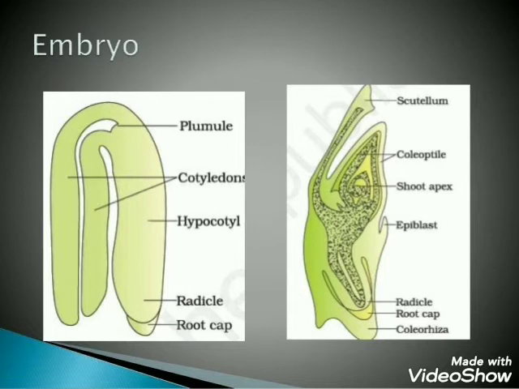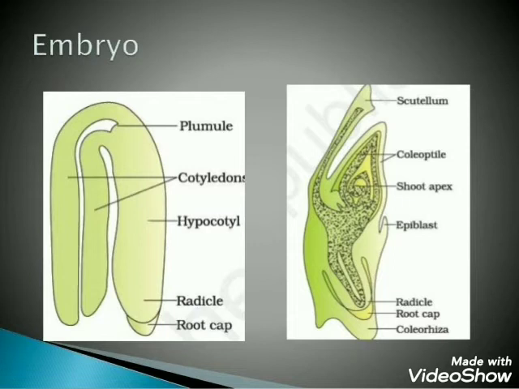A dicot embryo consists of an embryonal axis and 2 cotyledons. The portion of the embryonal axis above the level of cotyledon is called epicotyl, which develops into plumule or baby shoot. The cylindrical portion below the level of cotyledon is called hypocotyl, which develops into radicle or root tip. The root tip is often covered with the help of a root cap. For example, in mango, apple, radish and rose. These are examples of some dicot plants.